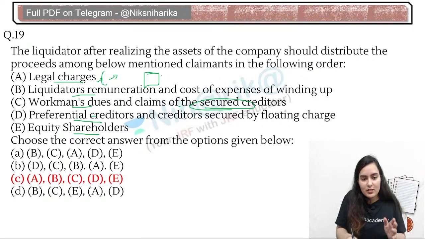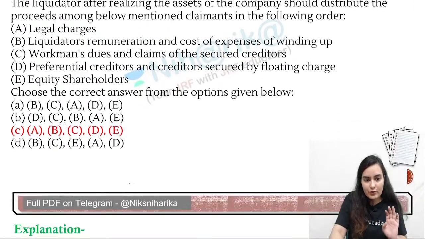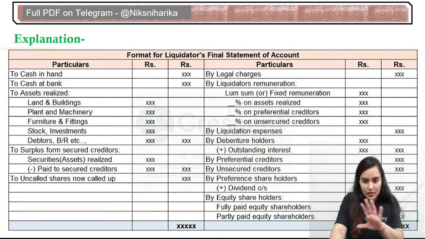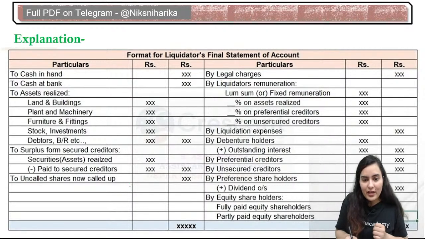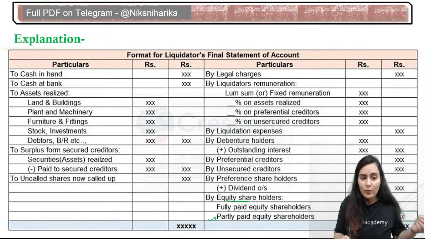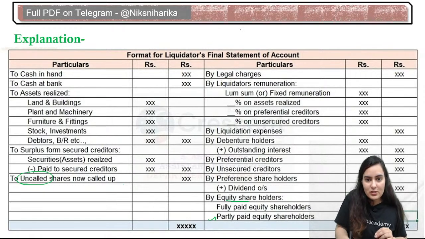This question was very straight, A B C D E. We don't have to do anything. This was very similar to a page I have also shown to you, where you remember equity shareholders were coming in the last, and if there are partly paid up equity shares, and in the event of winding up of the company, the reserve capital, the uncalled capital was called up by the equity shareholders, whoever is the current equity shareholders right now. So this was a kind of page, where all are written line by line.